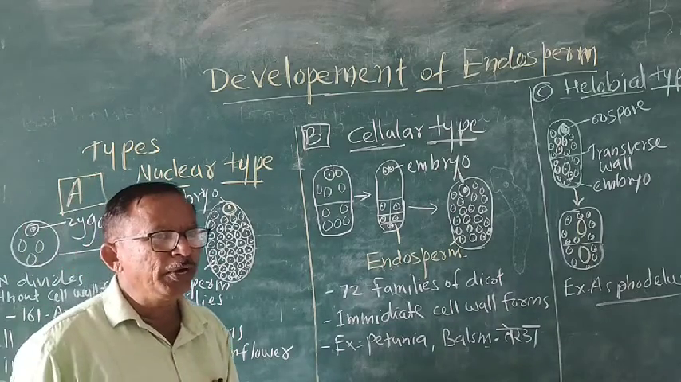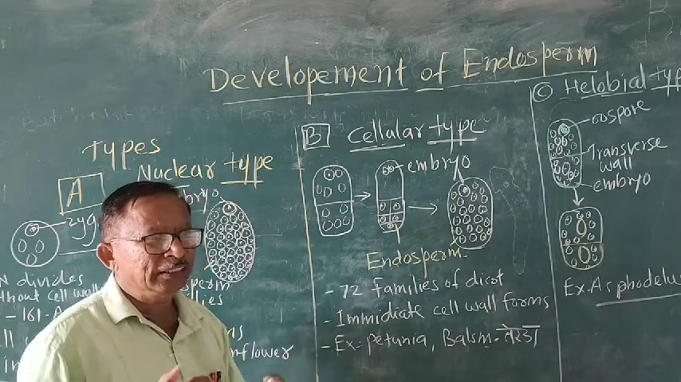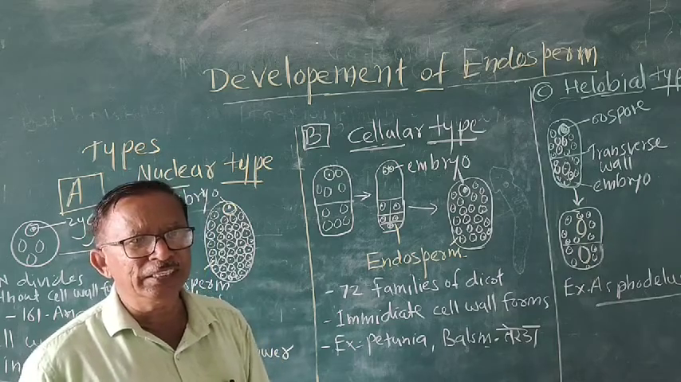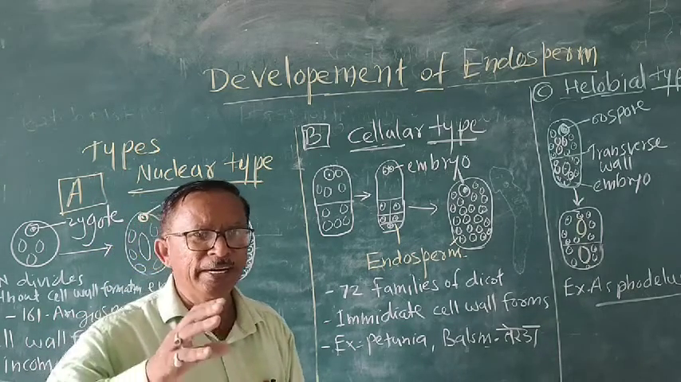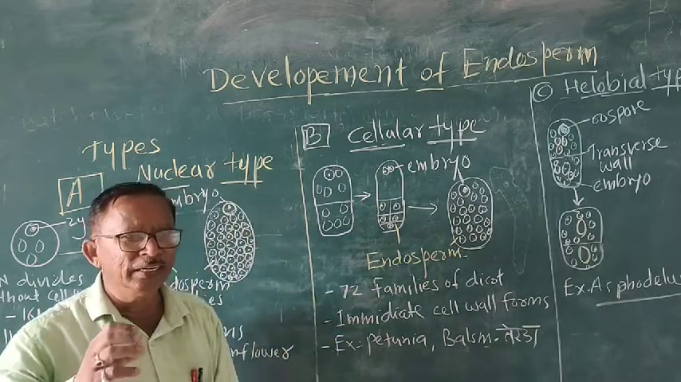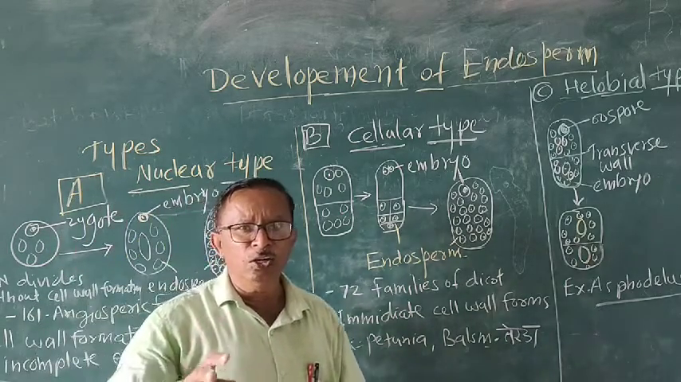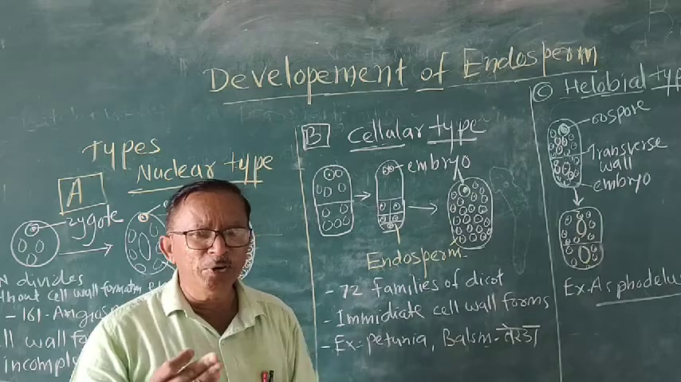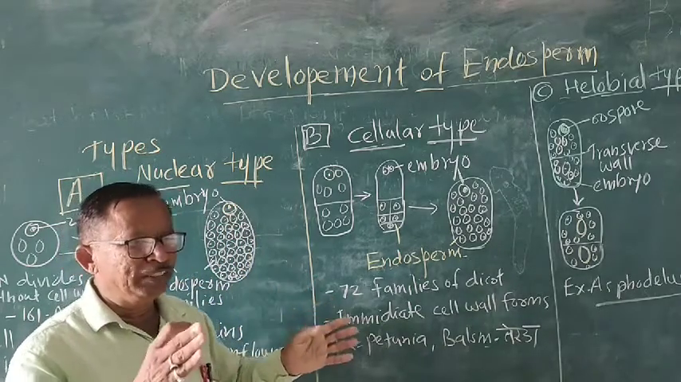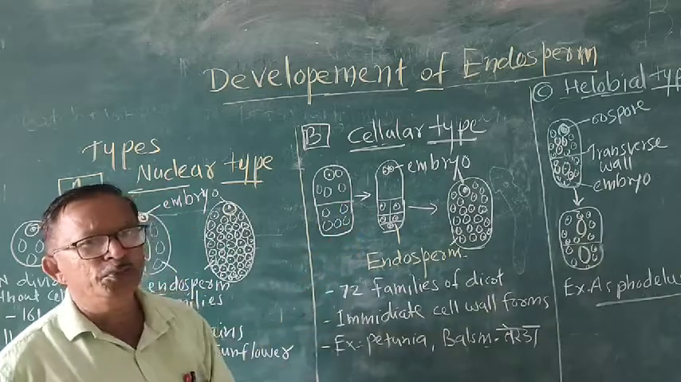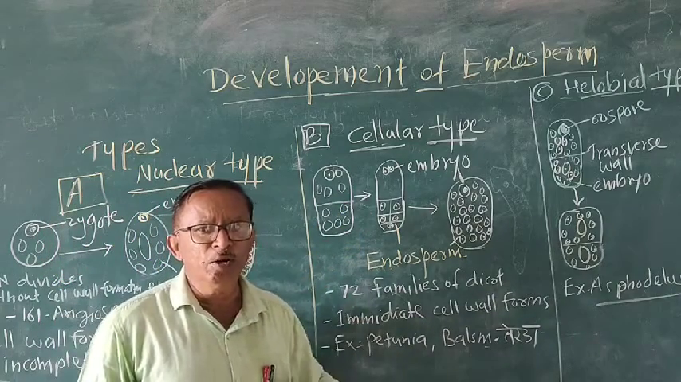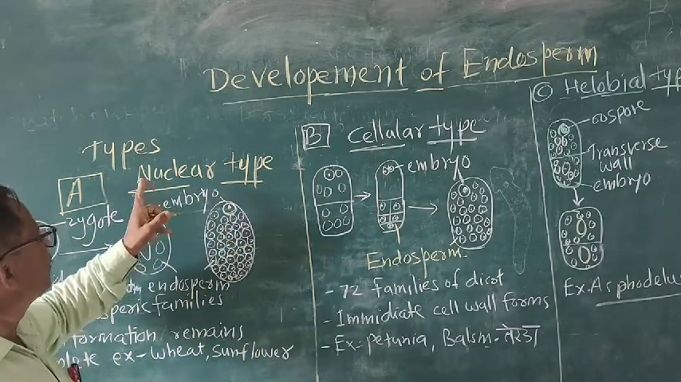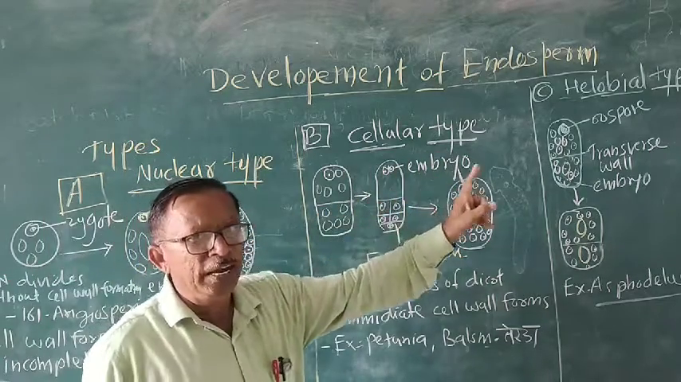As endosperm is nutritive in function, it is useful for the supply of food during the germination process. Germination is the process in which, after sowing the seed and getting favorable conditions like soil, temperature, water, humidity, the seed converts into the seedling. From seed to seedling, the endosperm is responsible for supplying food to the developing plant. So this is the role of endosperm, and these are the three types: nuclear type, cellular type, helobial type.